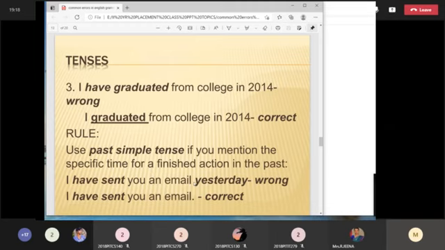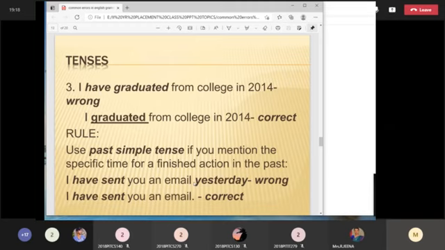I have sent you an email yesterday. I have sent you an email. Okay, I have sent you an email yesterday. "I have sent you" itself gives you a past tense. Then again you have put yesterday.